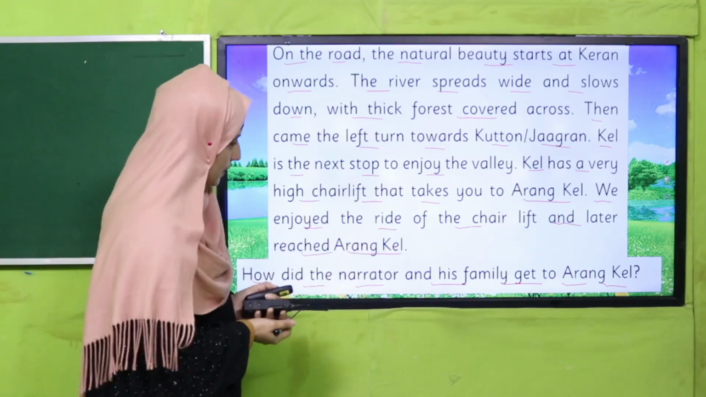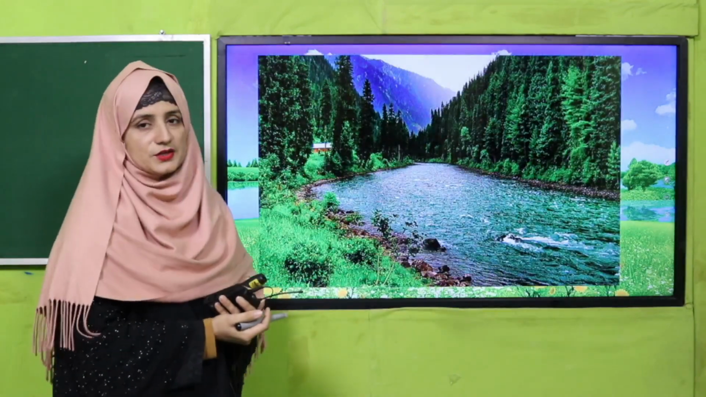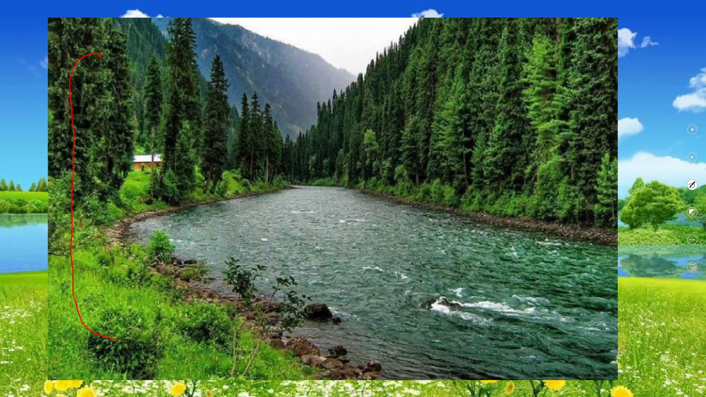Okay, good. Next, see there is an image for you. Can you get it? Yes, this is the Neelam River. Okay, so beautiful place. This picture is also in your book, my dear students.